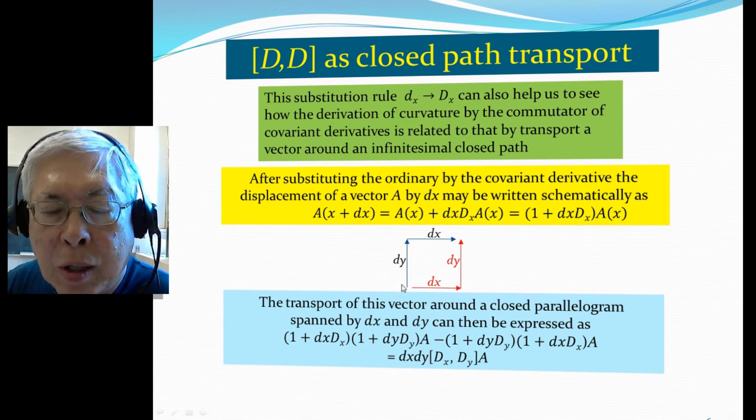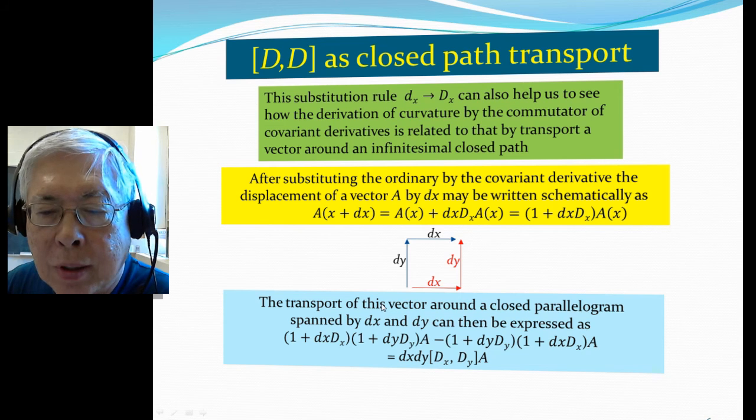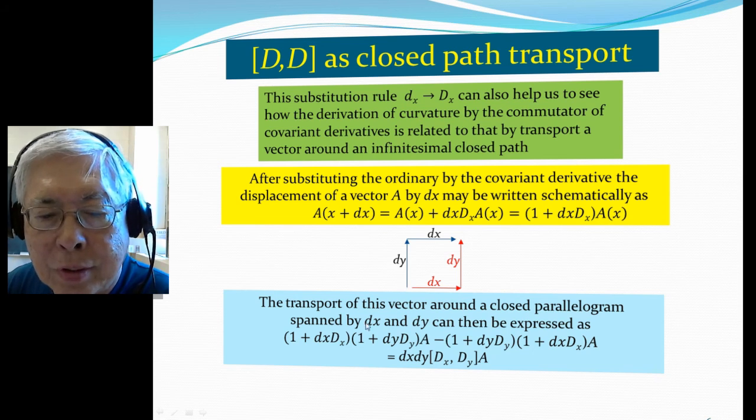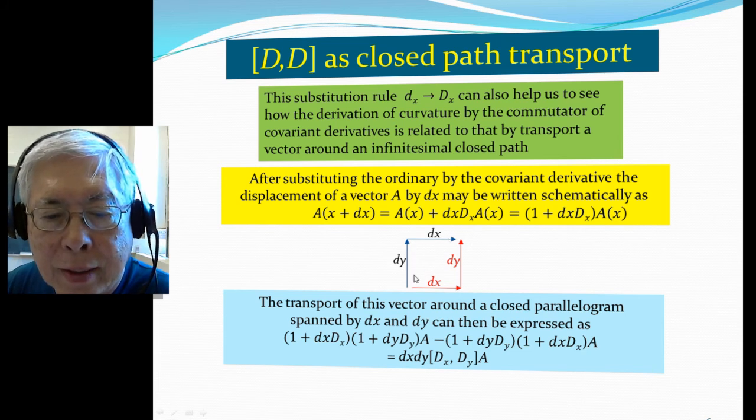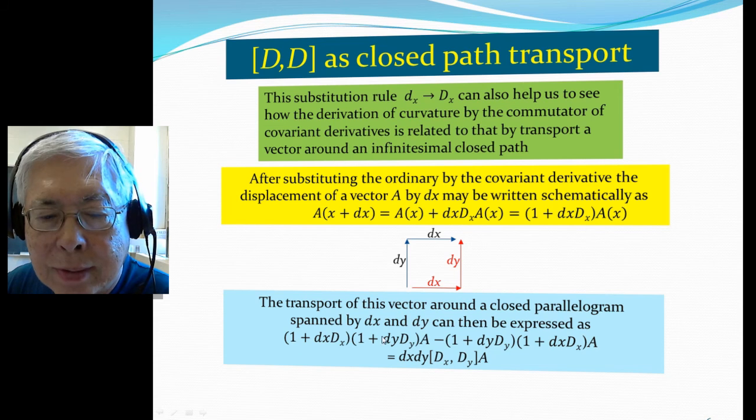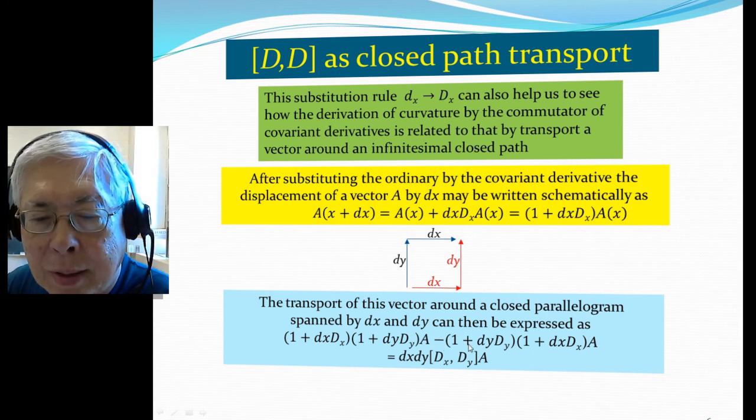So now we will talk about the closed path. The transport of a vector around a closed path spanned by dx and dy can be expressed like this. First transport dx, followed by dy, and these are the displacement factors, and going the other way is just interchanging x and y, with a minus sign, so 1 plus D_y and 1 plus D_x.